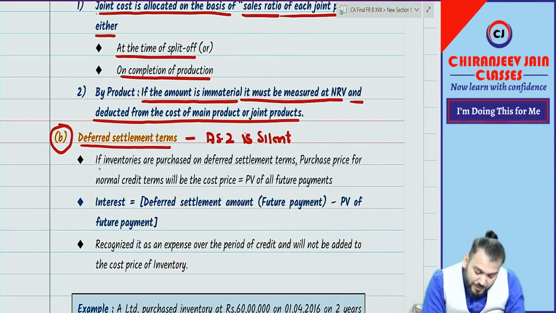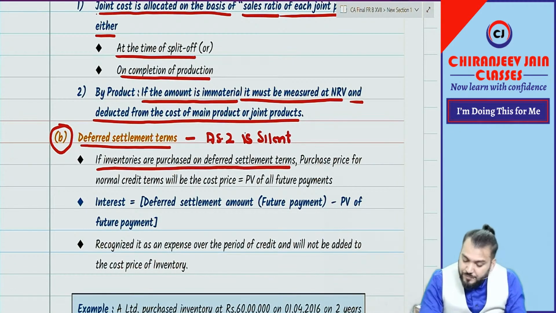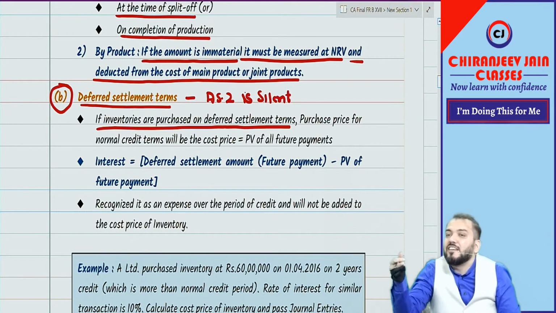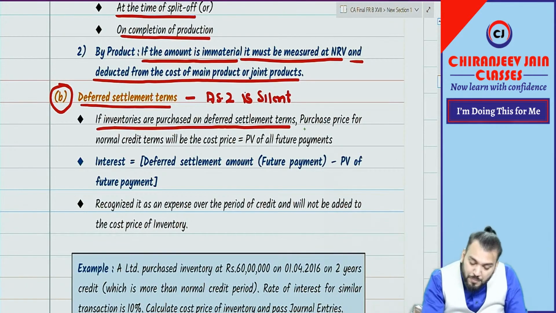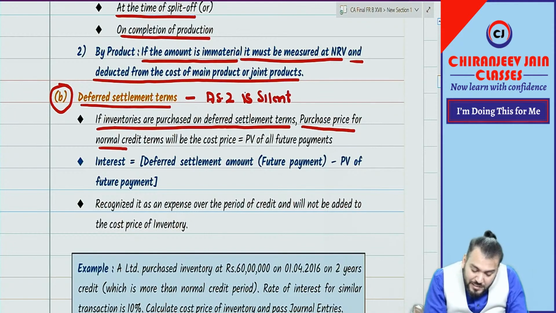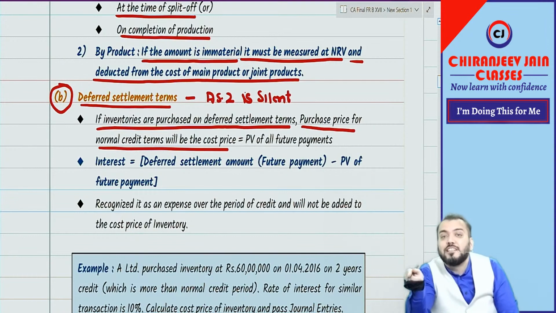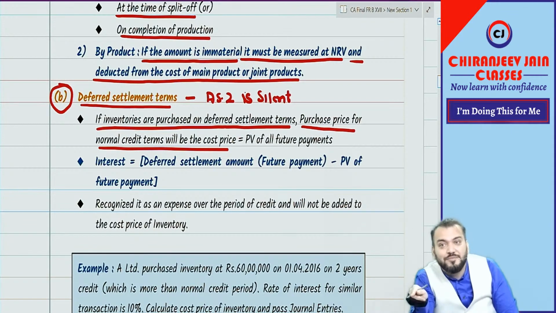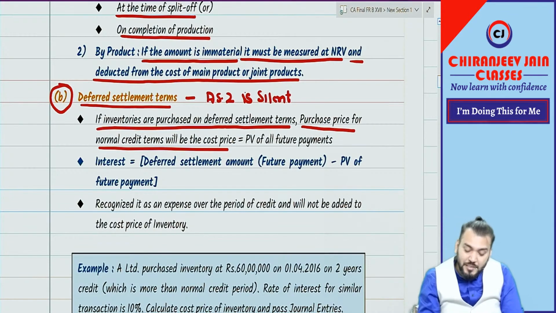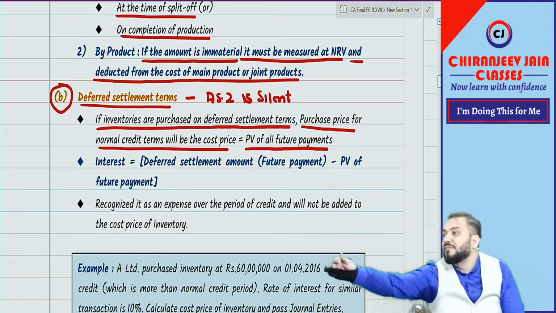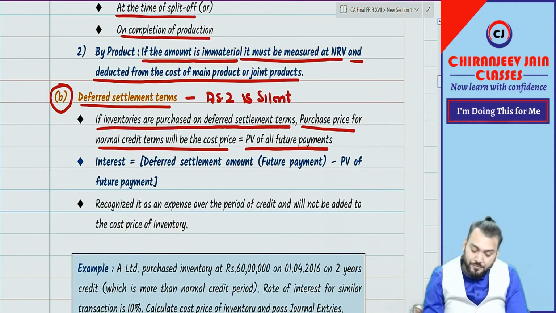Let us read. If inventories are purchased on deferred settlement terms, the purchase price at normal credit terms will be the cost price. It is nothing but the present value of all future payments.